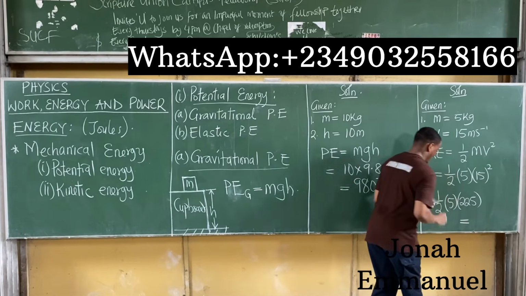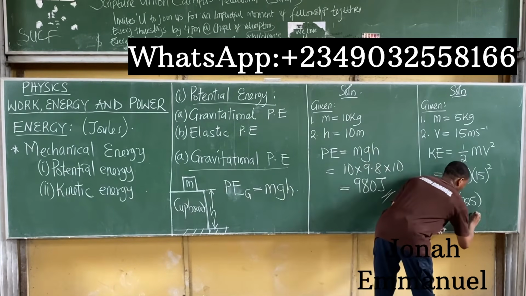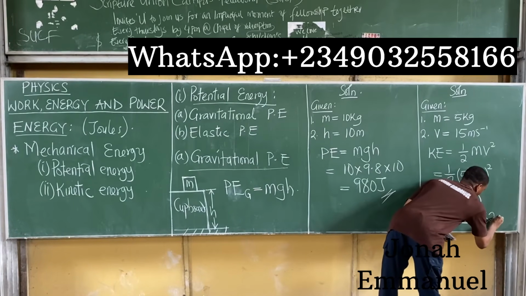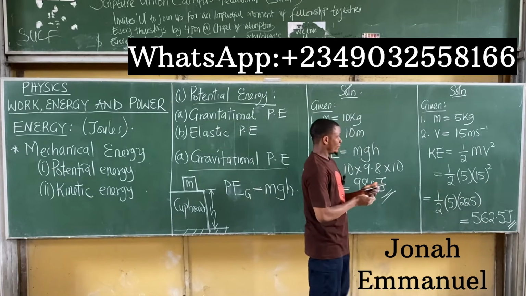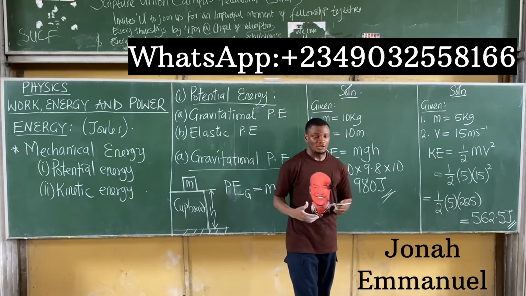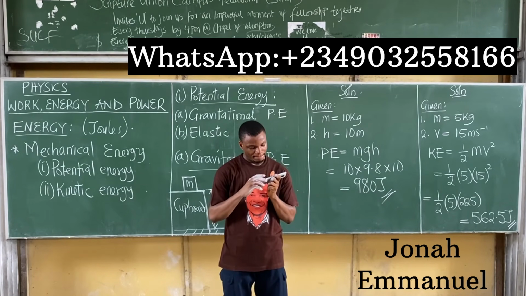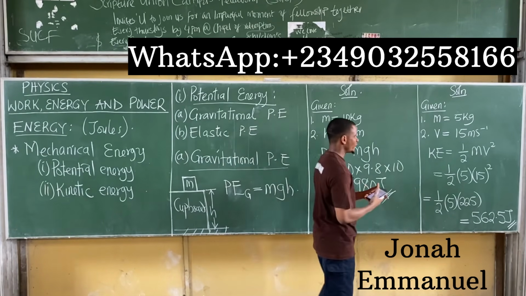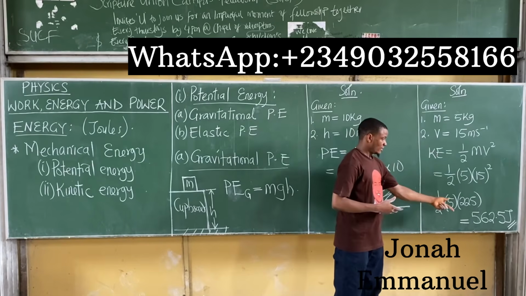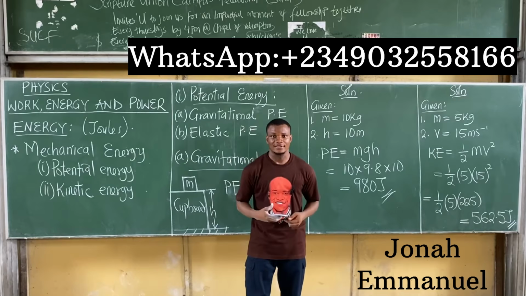If you punch this correctly, I'm having half times 5 times 225, and that's about 562.5 joules. Energy is in joules. So the kinetic energy of the object of mass 5 kilogram is 562.5 joules. That's how we solve this question.